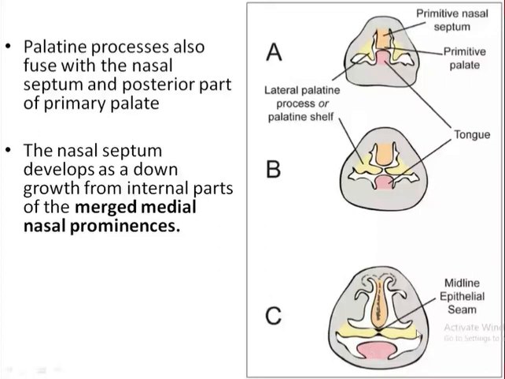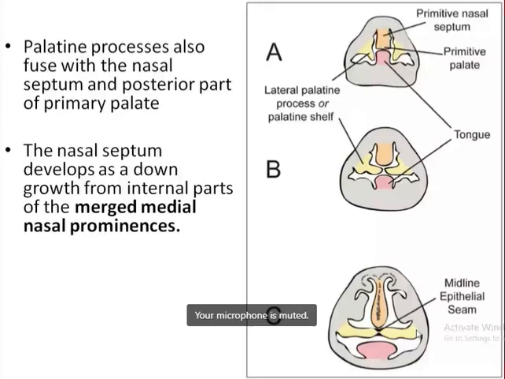The palate consists of two parts: primary palate and secondary palate. The main source of the primary palate is the intermaxillary segment or intermaxillary process, which is the projection from the fused medial nasal prominences, while the secondary palate is formed by two lateral palatine processes, formed from the proliferation of mesenchyme of the maxillary process on its internal aspect. These two palatine processes fuse with each other to form the secondary palate. And finally, the primary palate also fuses with the secondary palate and completes the separation of the nasal cavity from the oral cavity.